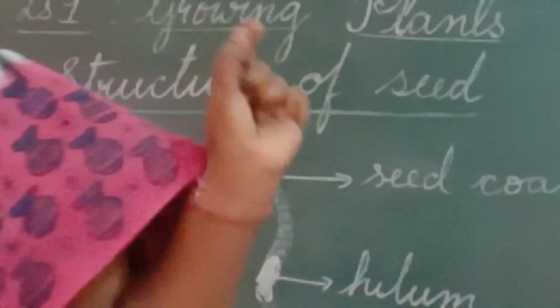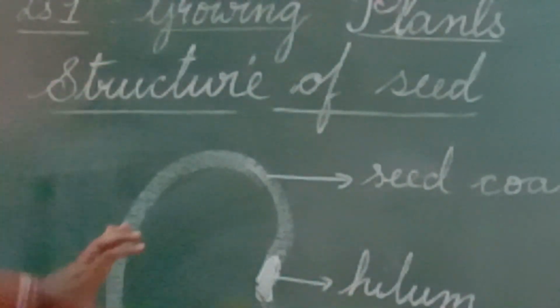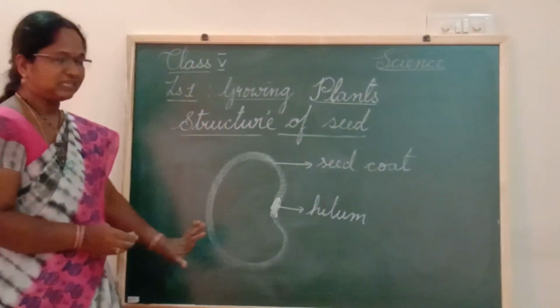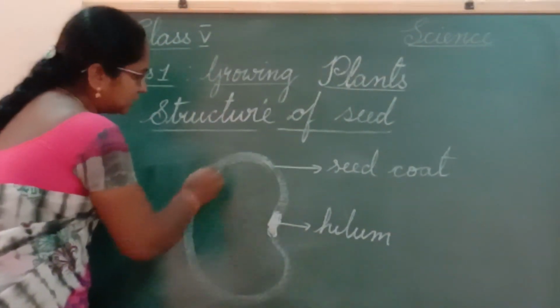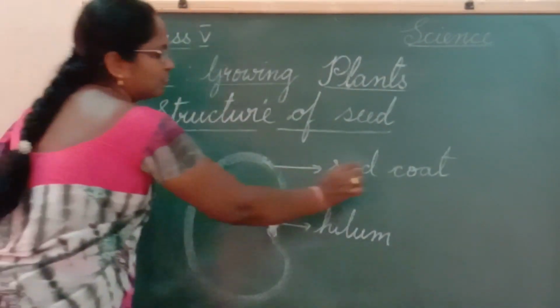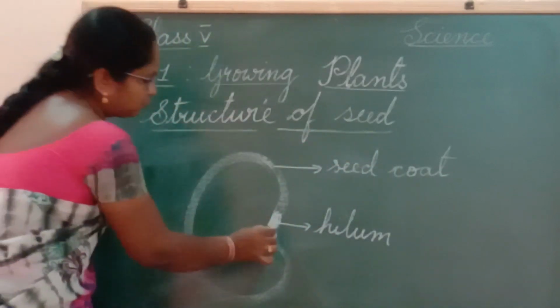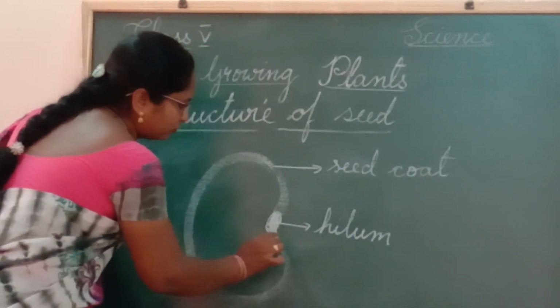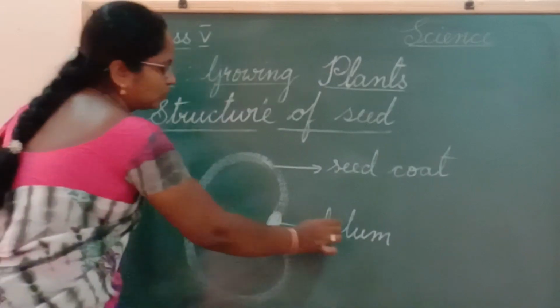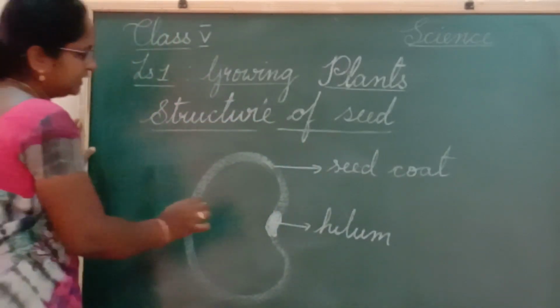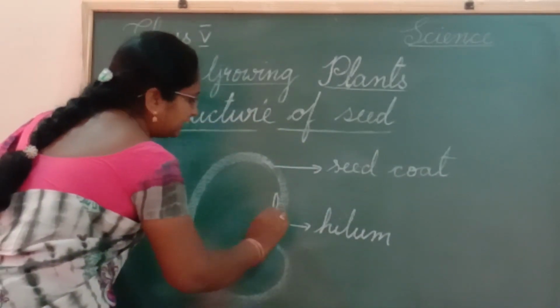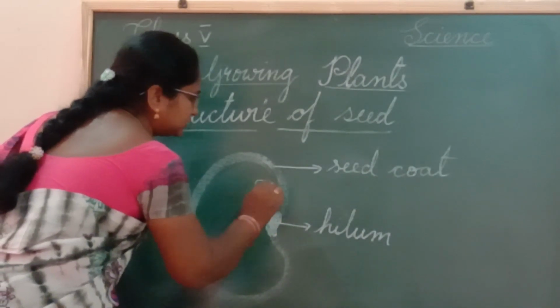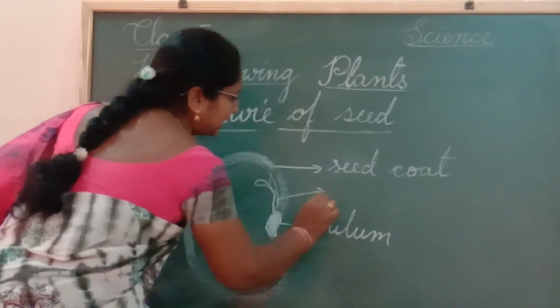Now let me show you the embryo in this seed. This is the structure of a seed. This is the outer covering of the seed, known as seed coat. The pore in the seed through which the plant comes out is known as hilum. And now you have the baby plant here in the embryo stage. Yes, it's small. This is the embryo.